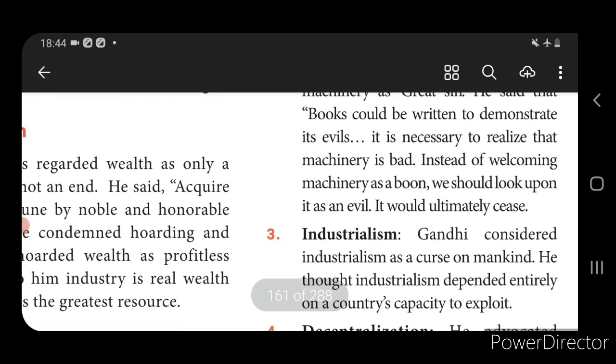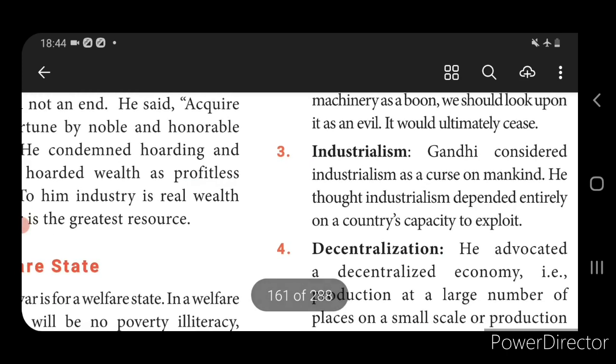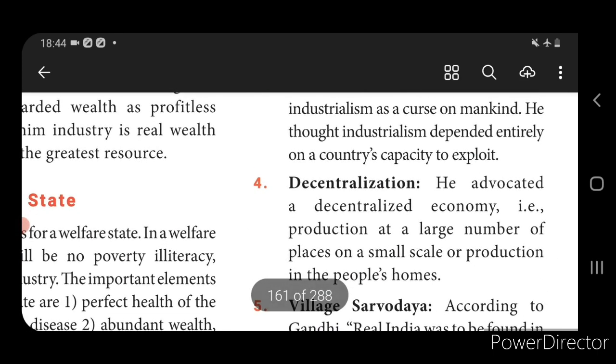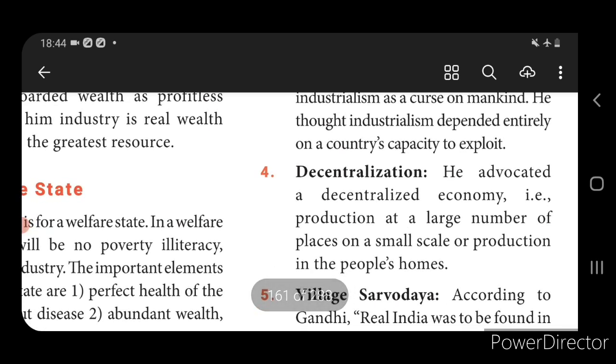Then the third one, industrialism. Gandhiji considered industrialism a curse. When industries started, they exploited our country. That's why he said industrialism is a curse to mankind. Then decentralization. Gandhiji advocated the development of small-scale production, by people doing their work at home.